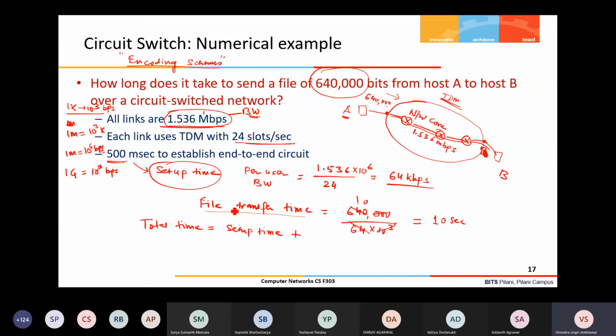So I will add it, and this will be 10.5 seconds. Okay. Any question? Any doubt here? If it is fine, then we can move to the next.